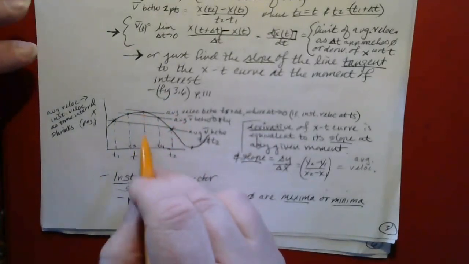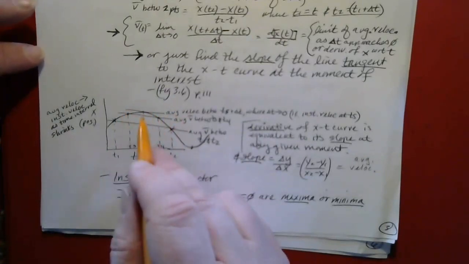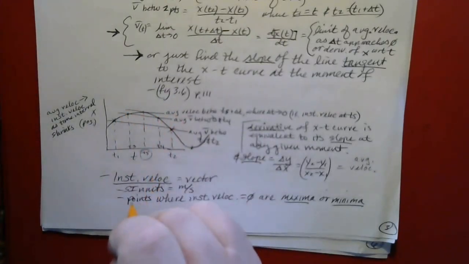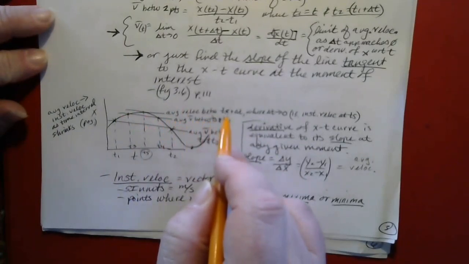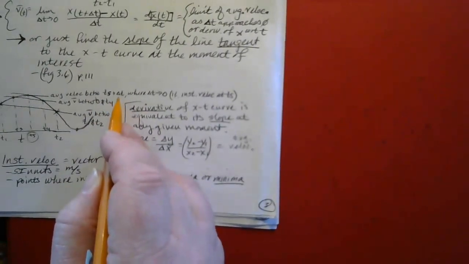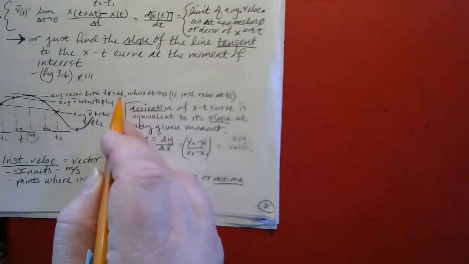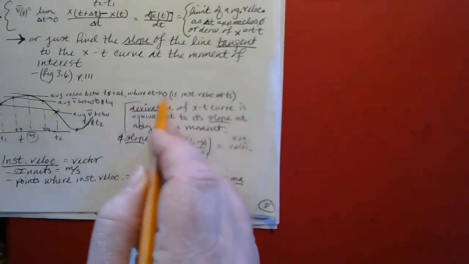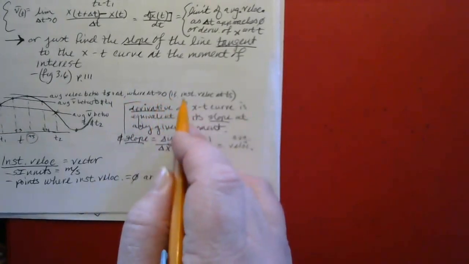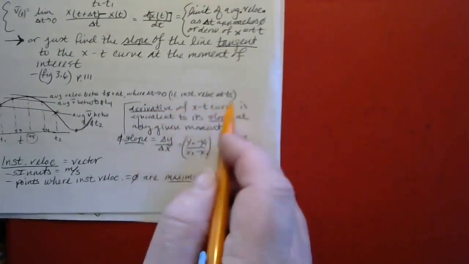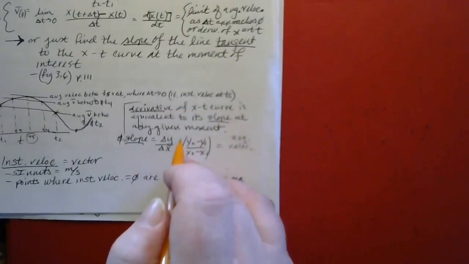Or in other words, you're getting the instantaneous velocity at time 5. So the average velocity between time 5 and delta t, which we're taking as being infinitely small, where delta t approaches 0, is what that means. Or in other words, that's the instantaneous velocity at t5.